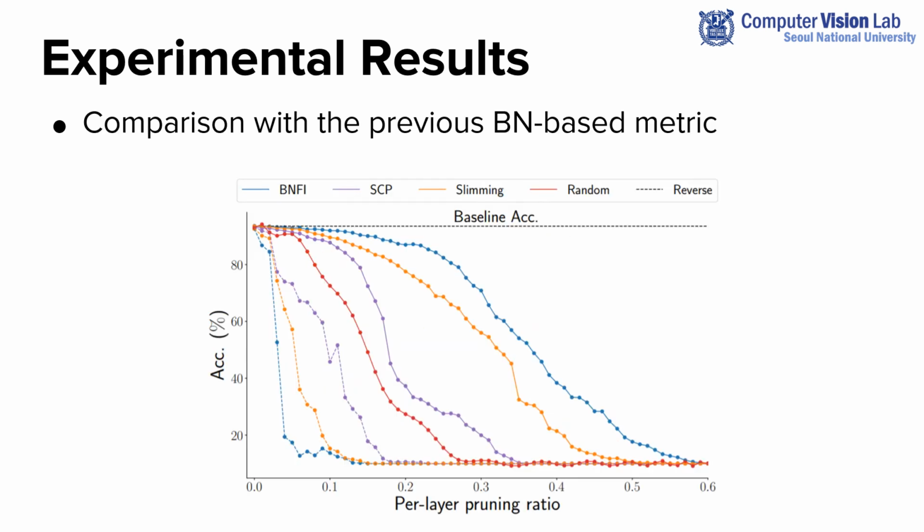We also compare BNFI with the existing batch normalization-based metrics. These results show that BNFI is a better criterion than the other metrics, which means we better take advantage of the pre-trained batch normalization parameters for measuring filter importance.